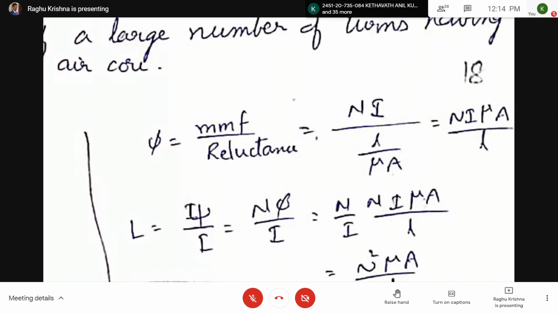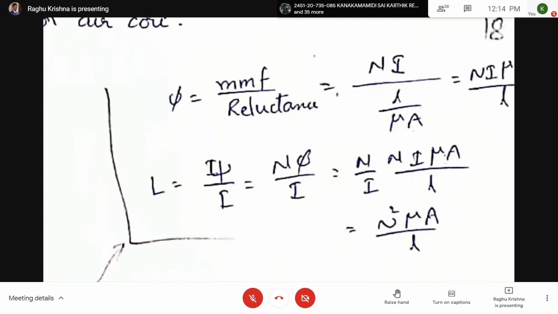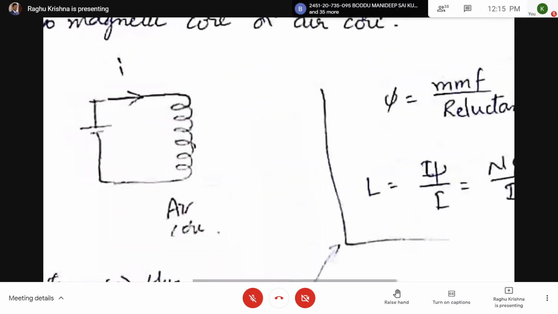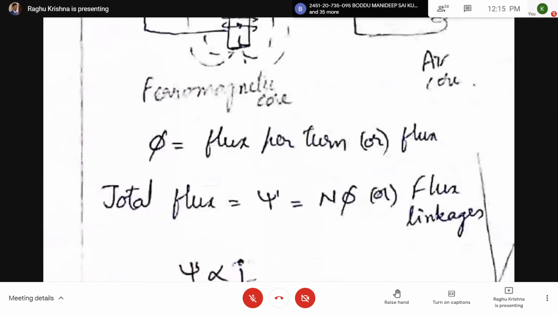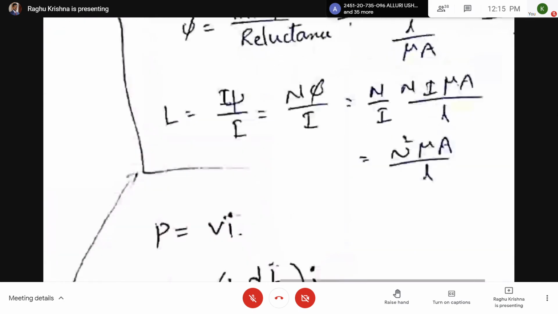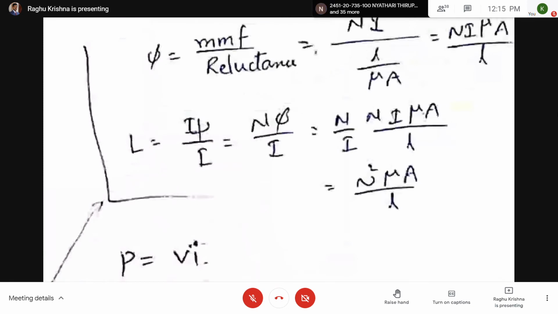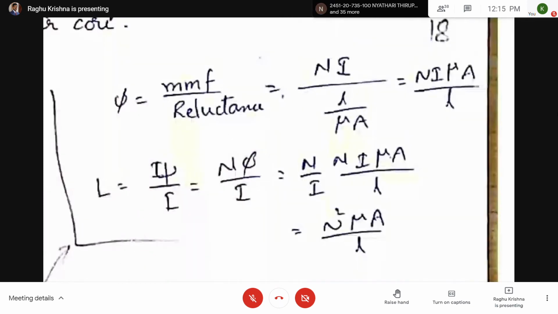Now here, coming to L equal to psi by I. Psi equal to Li. Right? If more number of turns means L will be more. So L equal to psi by I. So psi can be written as N phi. Already I told you here. Psi equal to N phi. So L equal to N phi by I. So here N by I, write the expression for phi. So you are going to get L equal to N square mu A by L.